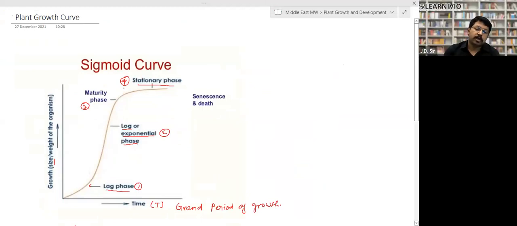Now come to the plant growth curve. Look, this plant growth curve shows the sigmoid structure. Sigmoid means S-shaped curve. Right, so this is the sigmoid curve.